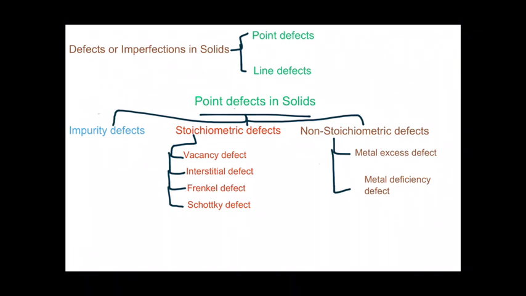So point defects are broadly classified into impurity defects, stoichiometric defects and non-stoichiometric defects. Stoichiometric defects are classified into vacancy, interstitial, Frenkel and Schottky. Non-stoichiometric defects are classified into metal excess defect and metal deficiency defect.